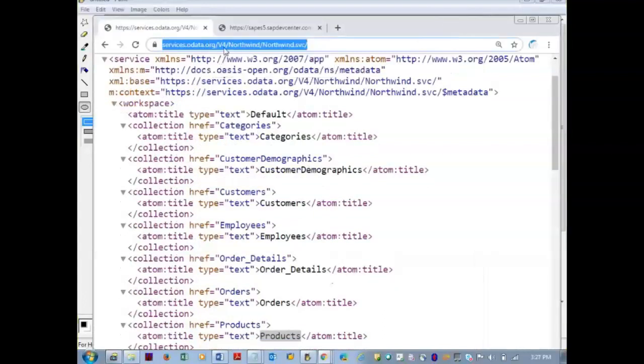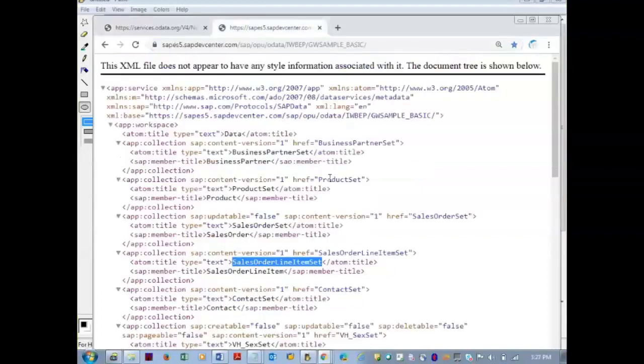In the URL, you can see that there is a V4 for the Northwind. V4 means version 4, which is hosted by Microsoft. From Microsoft, OData is at the 4th version now. It started in 2007, I told you the history in the demo. So it is version 1, version 2. SAP has licensed only till version 2.